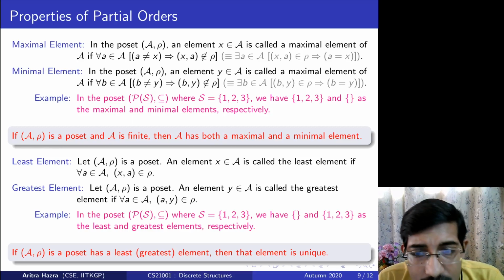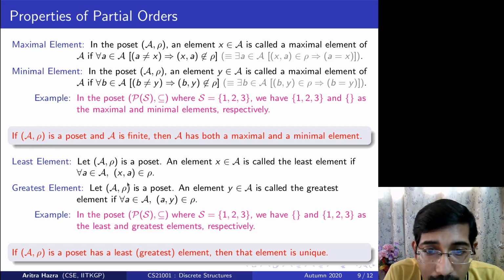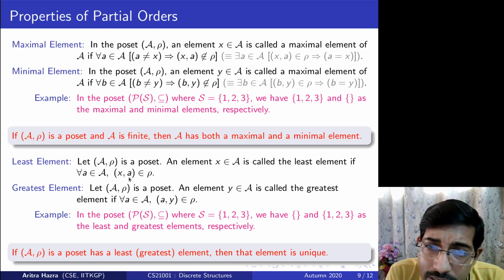Since this is a partial order, I have L1 related to L2, because L1 is a least element, so it is related to any other element, and L2 is one of them.